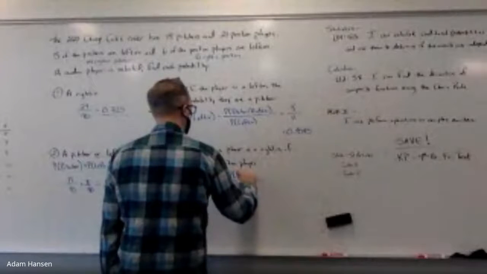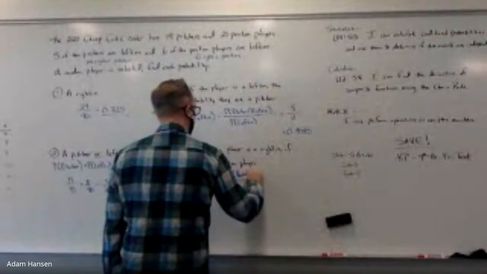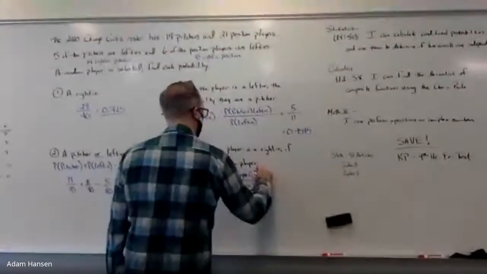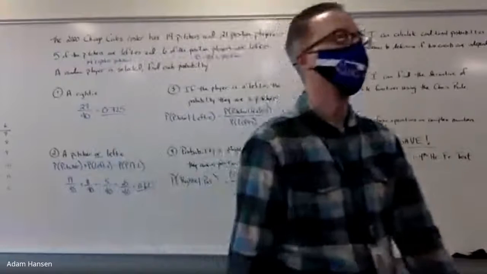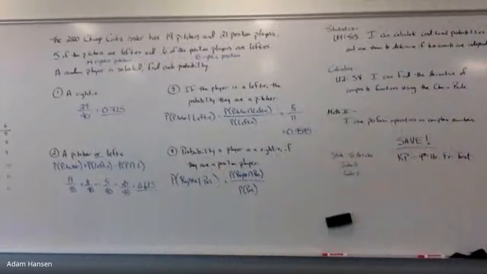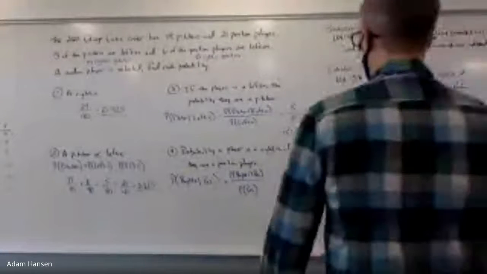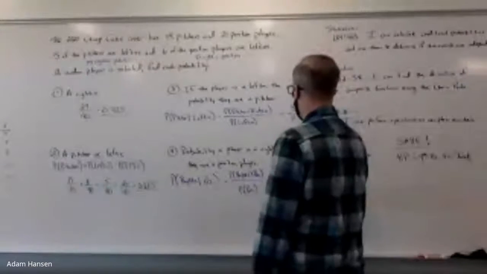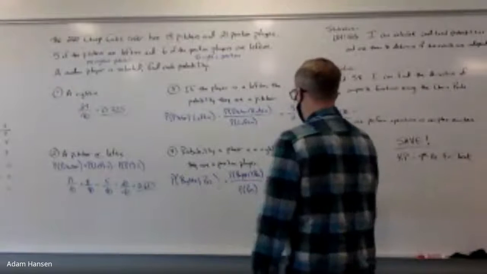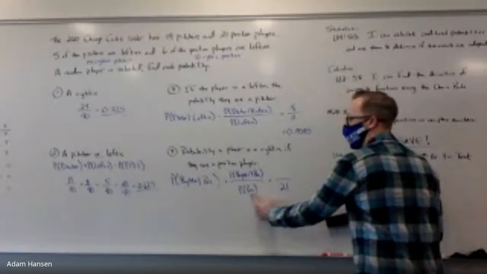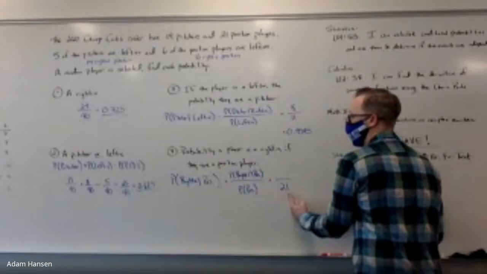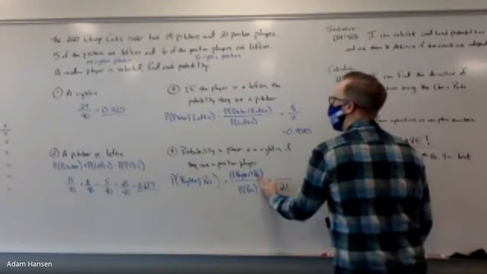Once I figure out all the position players, let's divide that into the righties and position players. Out of all of the position players, what proportion of them are also righties? How many position players are there? 21. So of the 21, once again, I'm going to start from the ground floor, from the bottom up. Of the 21 position players, how many of them are also right-handed?